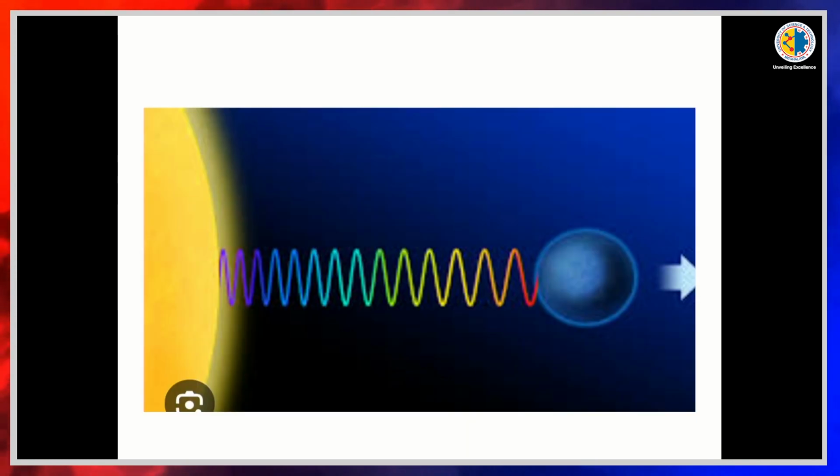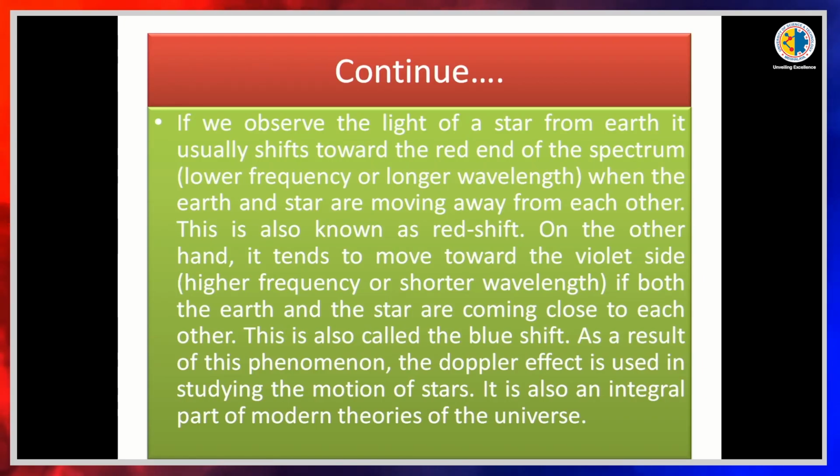So, see in this picture, it is the lower frequency and longer wavelength, and it shifted to red when it passes through medium and when it comes from star to the earth surface. When the earth and star are moving away from each other, this is also known as redshift. On the other hand, it tends to move toward the violet side, higher frequency or shorter wavelength.